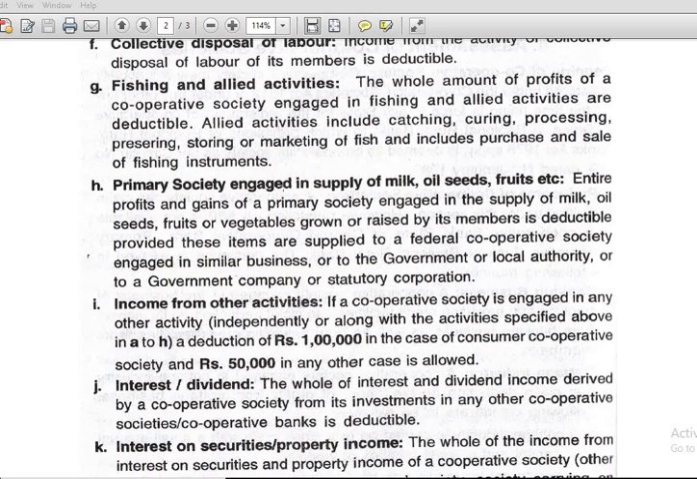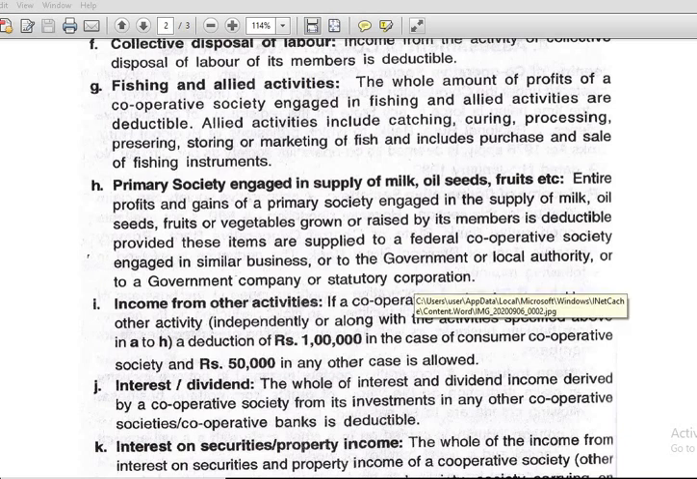Then, primary society engaged in supply of milk, oilseeds, fruits, etc. Entire profits and gains of primary society engaged in the supply of milk, oilseeds, fruits or vegetables grown or raised by its members is deductible, provided these items are supplied to a federal cooperative society engaged in similar business, or to the government, or to local authority, or to a government company, or a statutory corporation.